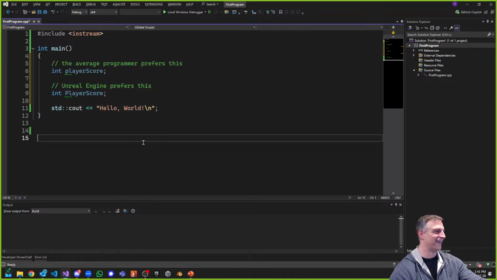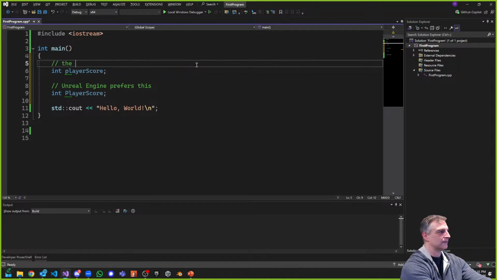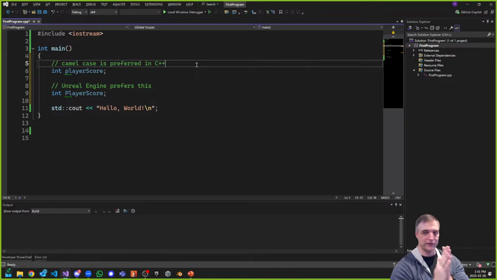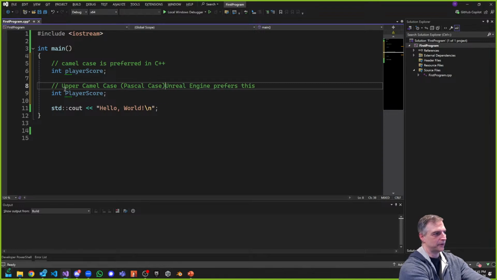Oop, look at that. So one of them is camel case, right? So this is camel case. That's what it's called. And camel case is definitely preferred in C++, 100%. That's what this comment just said, and it's true, right? And this is called upper camel case, also called Pascal case in some places. So upper camel case is preferred with Unreal Engine.